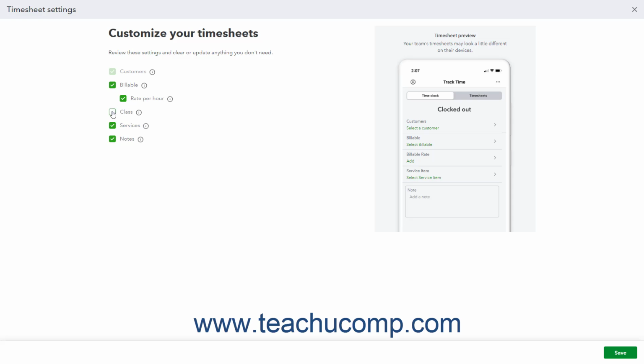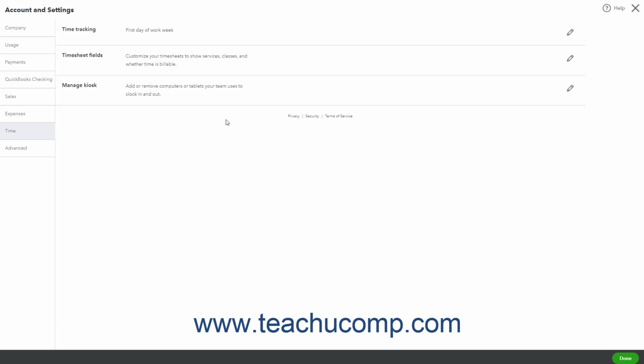Contrary to what the Save button on this page implies, any changes to timesheet fields are saved and applied as soon as you change the field. To close this window, either click the Save button at the bottom of the page, or click the X button in the upper right corner of the page.